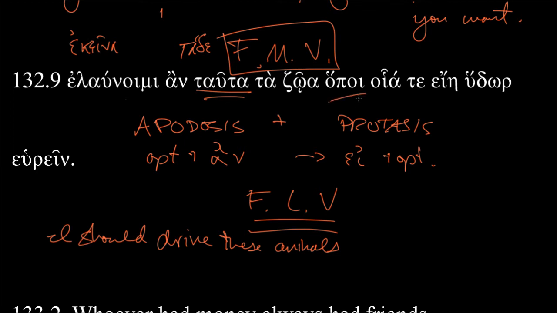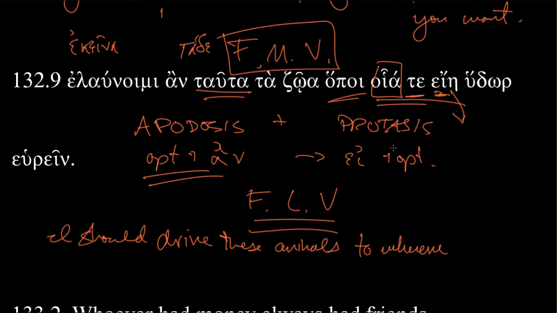hopoi. This is our relative indefinite, and it's dealing not about person but place. So, to wherever. I should drive these animals to wherever. All right. Good. Hoya te. All right. Hoyas, this is a messy word, but we've seen it in this construction. Why does it have this acute accent here? Enclitic te. What form? That's an optative form of what verb? Because optative, because we needed that. Oh, sorry, we're in the protasis optative because we need it here. That's optative of Amy. You should know these.